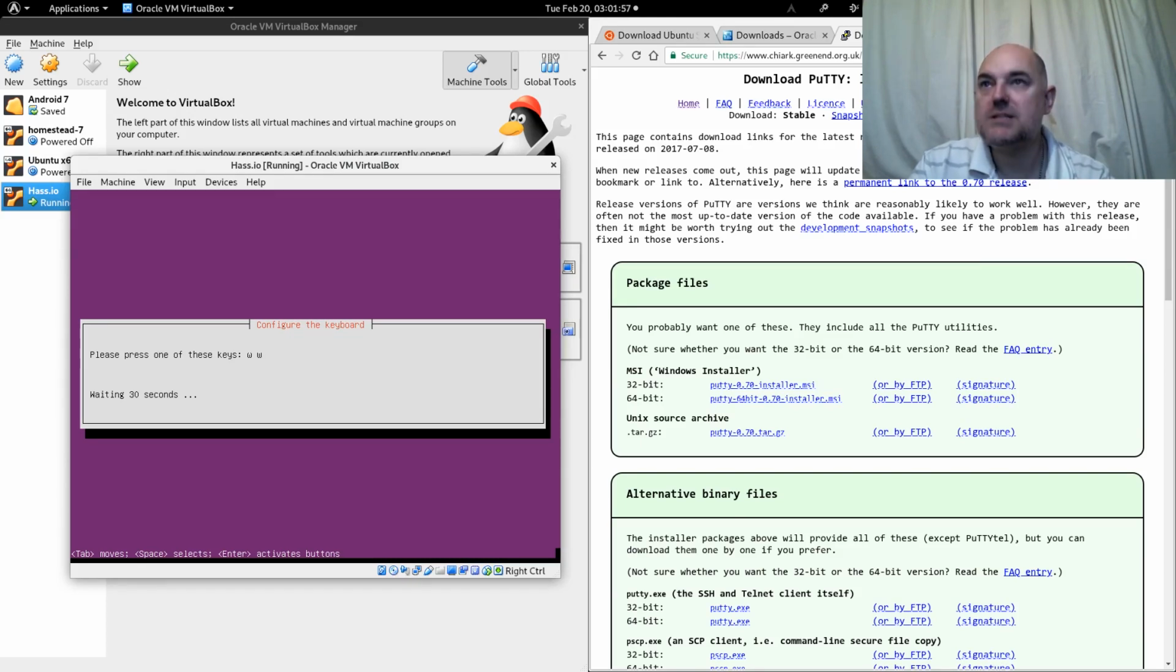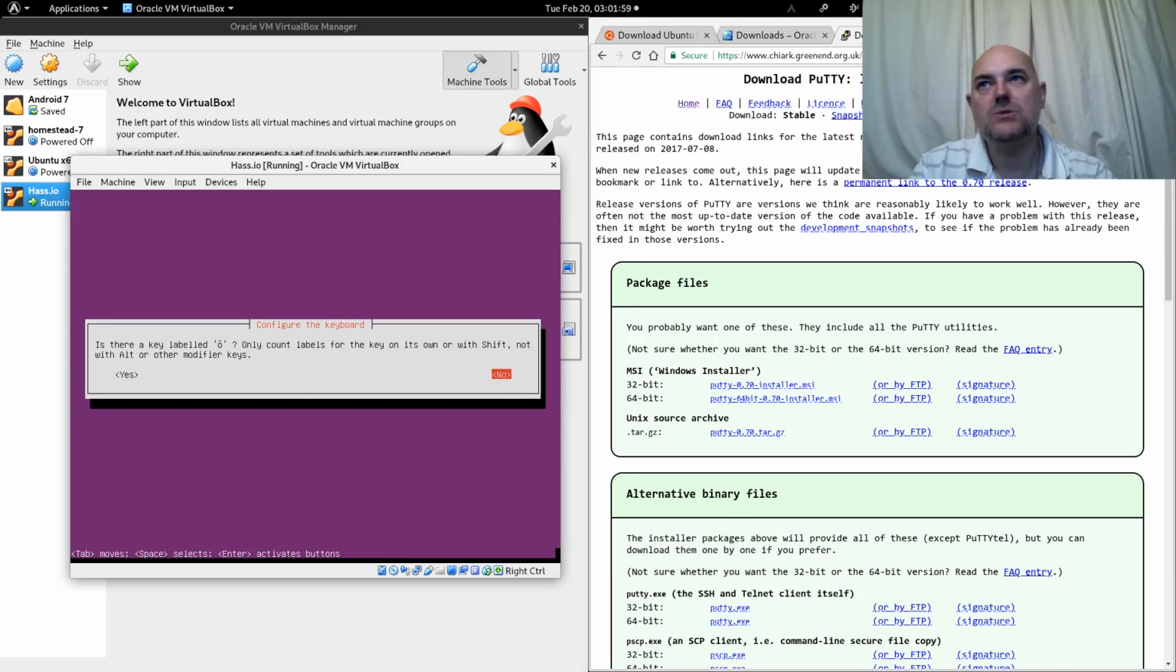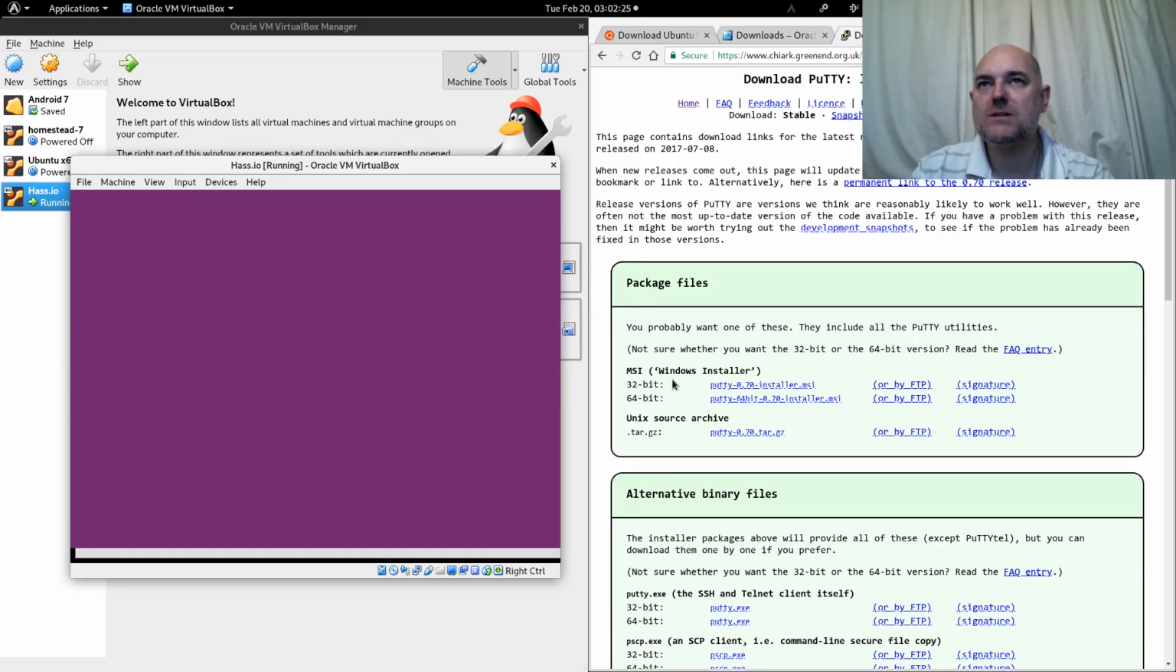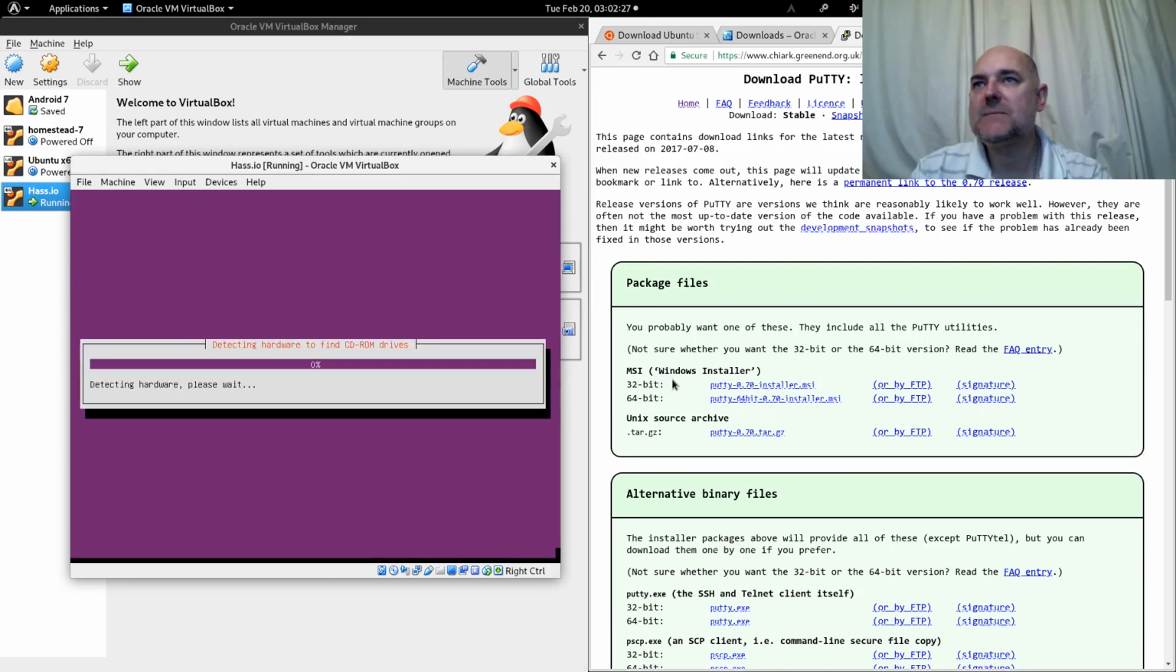Press one of these keys. I have a W. I do not have one of those keys, or those, or those. I do have one of those keys, however, which is a pound key, a British pound key that is. So yes, it's detected it as Great British Keyboard, which is correct. So continue.